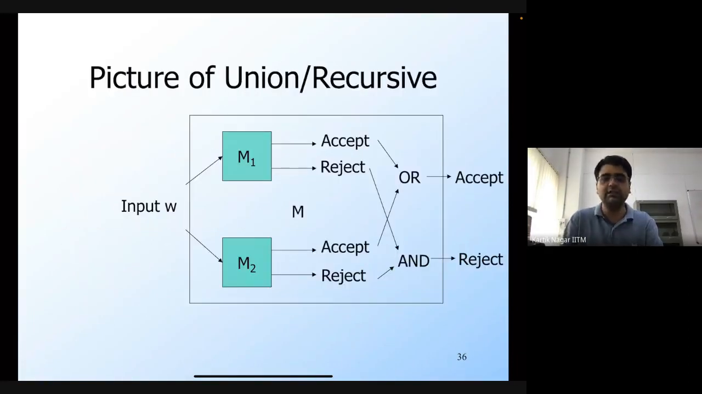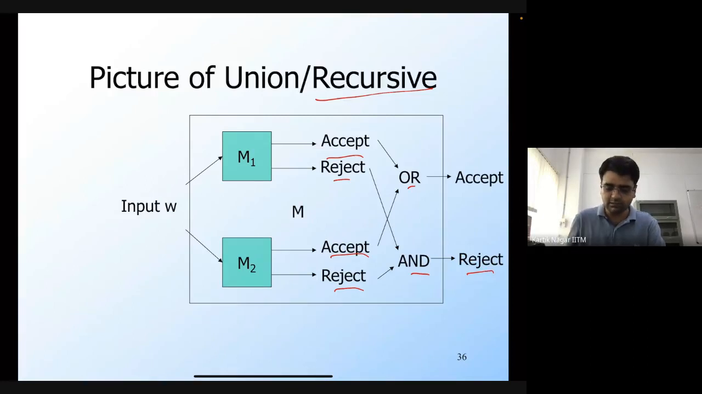So diagrammatically, we have these two Turing machines M1 and M2. Given the same input, we basically make two copies and we run both of them in parallel. In the case of a recursive language, if either of them accepts, then I accept, and if both of them reject, then I'm going to reject.